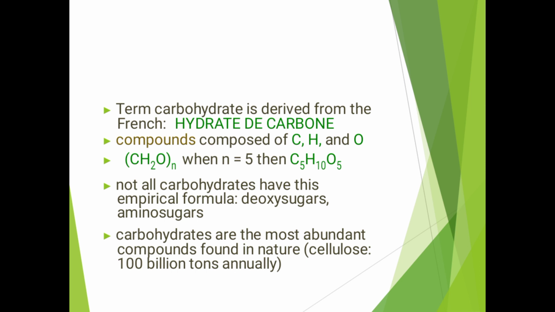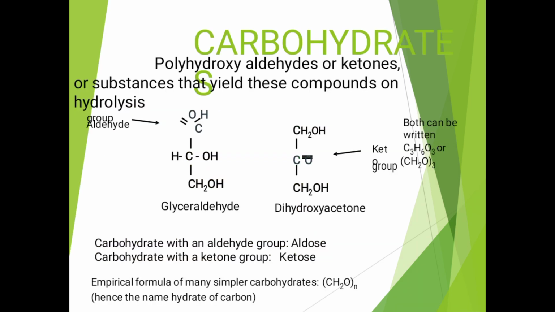Deoxysugars and amino sugars are exceptions. Carbohydrates are the most abundant compounds found in nature; cellulose alone is about 100 billion tons per year. A carbohydrate is a polyhydroxyaldehyde or ketone, or a substance that yields these compounds on hydrolysis. Glyceraldehyde with the aldehyde group and dihydroxyacetone with the keto group can both be written as C3H6O3. Carbohydrates with the aldehyde group are aldoses, and carbohydrates with the keto group are ketoses. The empirical formula for many simple carbohydrates is CH2O, and hence the name hydrate of carbon.